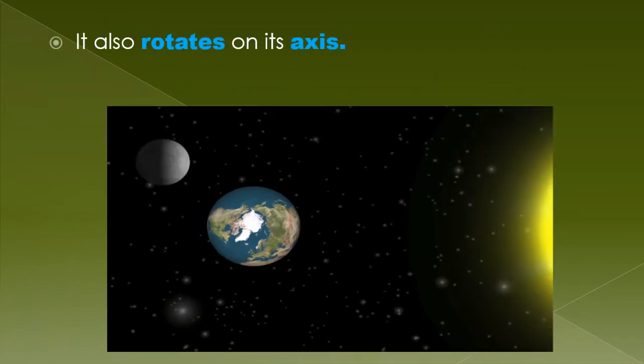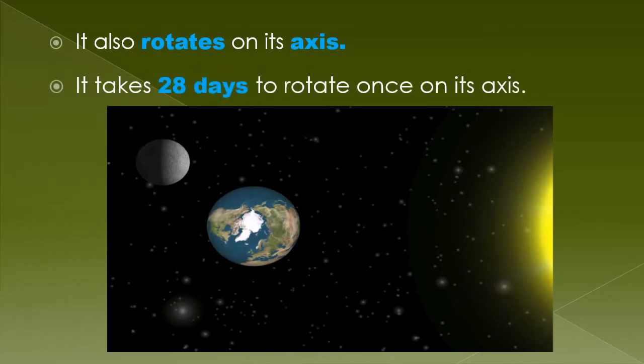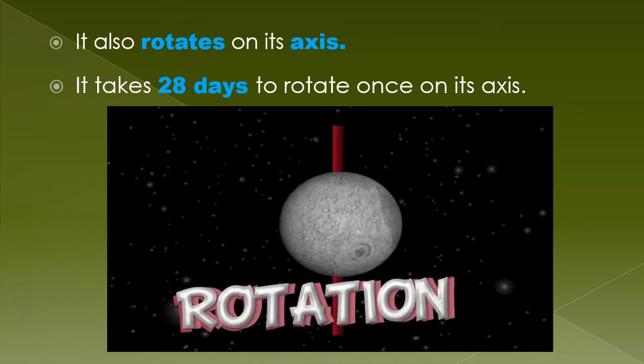Dear students, like earth, the moon also shows two types of movements. Yes, it not only revolves around the earth, it also rotates on its axis. And it takes 28 days to rotate once on its axis. Let's watch. The moon revolving around the earth, and the moon also rotates on its axis, and that movement is called rotation.